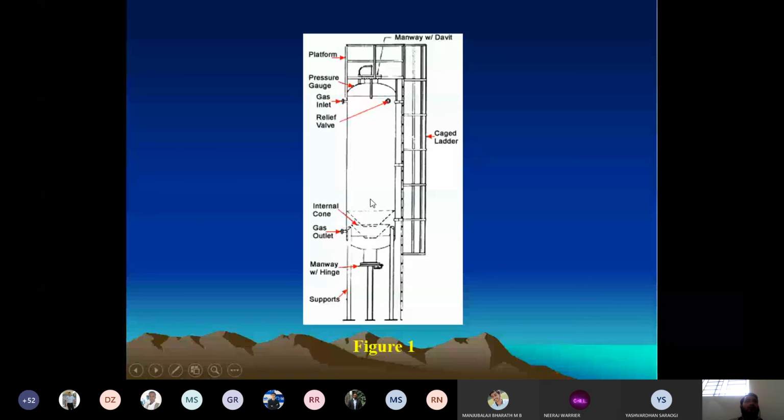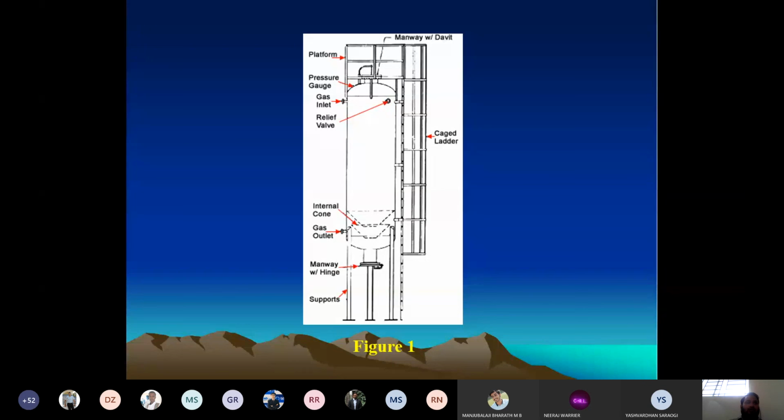Now the question is, once I recover the sulfur, is it possible for me to remove it immediately? No, it is not possible, unless the sulfur cake is formed to a size of 3 mm.